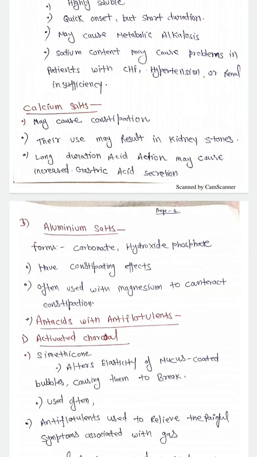If we discuss the aluminum salts, the different aluminum salts we use as antacids like aluminum carbonate, aluminum hydroxide, aluminum phosphate. The issue with the aluminum salts is basically that they cause constipating effects. So they are basically used with magnesium to counteract their constipating effect.